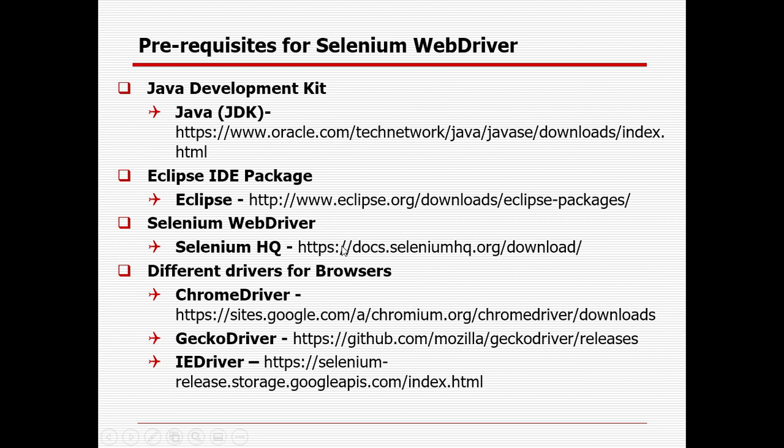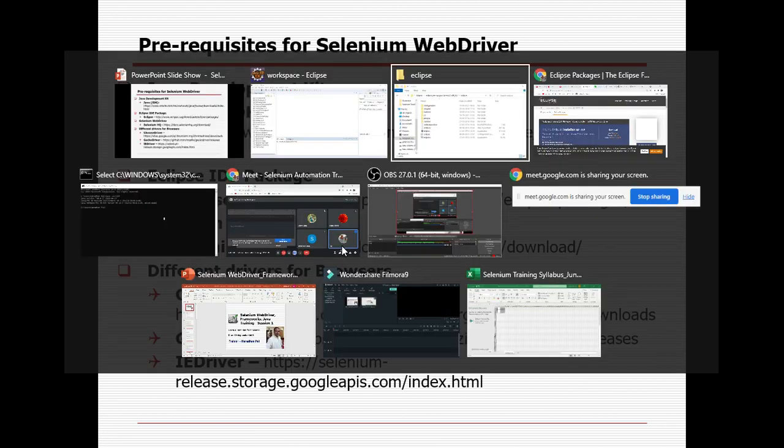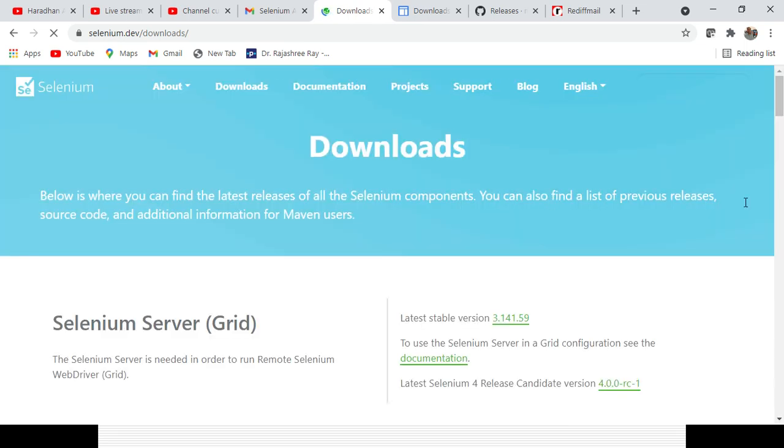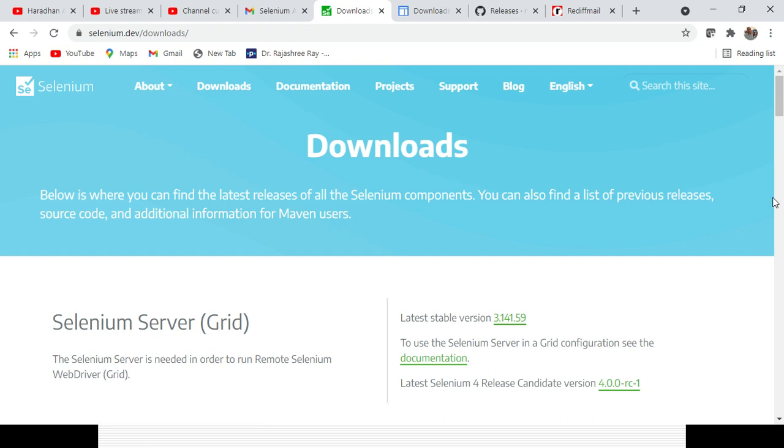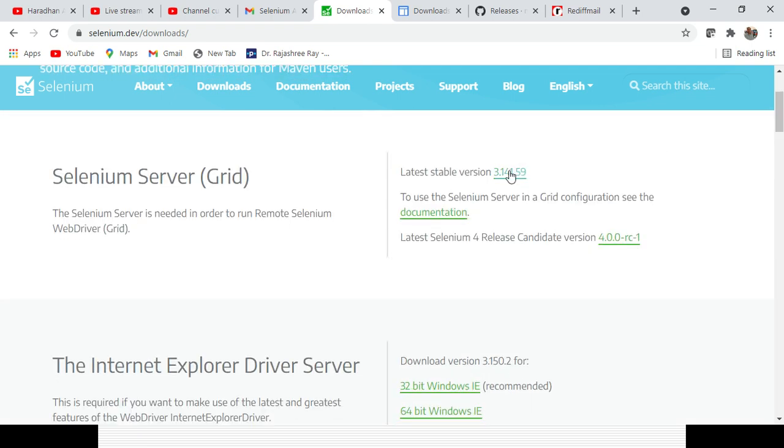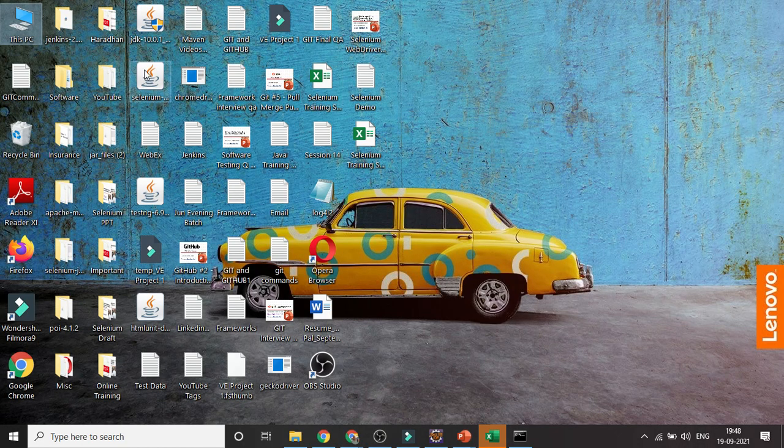Okay, then the next one is the Selenium jar files. That is the path for the Selenium jar files. You can see version 3.14.1 is available. Nowadays version 4 has come into the market, but it is still not 100% reliable, so you should go for the stable one, 3.14.1. If you download it, it will look like this, the Selenium standalone jar file. That is the third prerequisite.